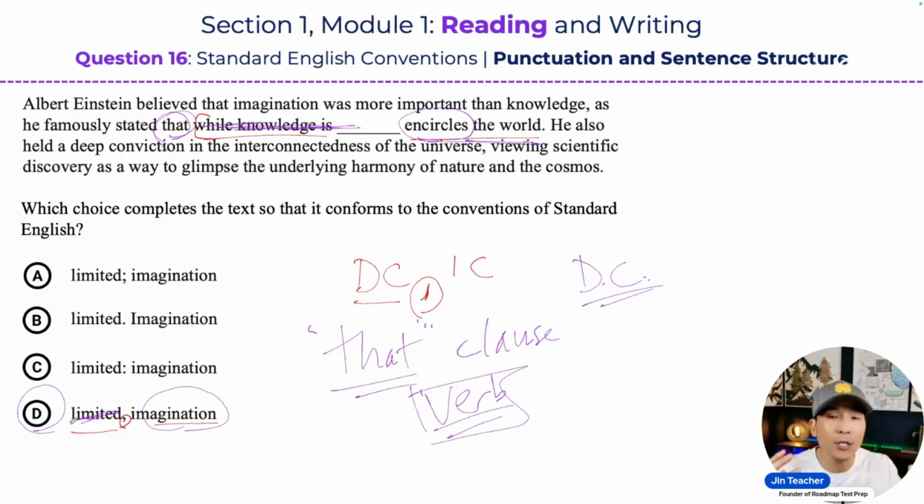Now, how can you help me do that? How can you help me help you do that? One, I can't read your minds. So what I need you guys to do is a couple of things. In the comment box, first, I want you to tell me one thing that you learned today.